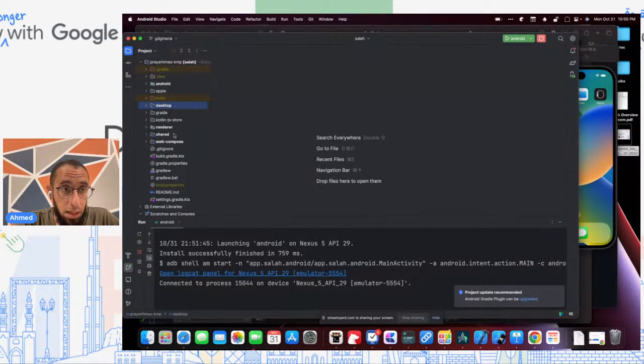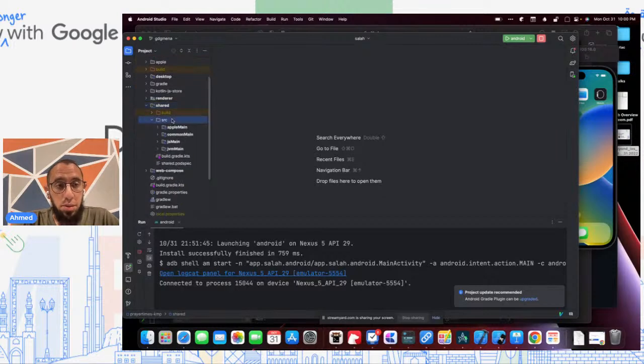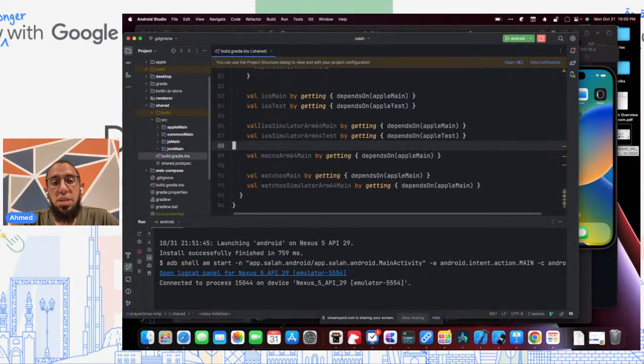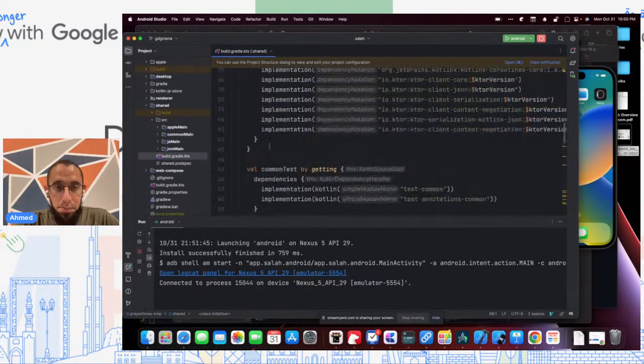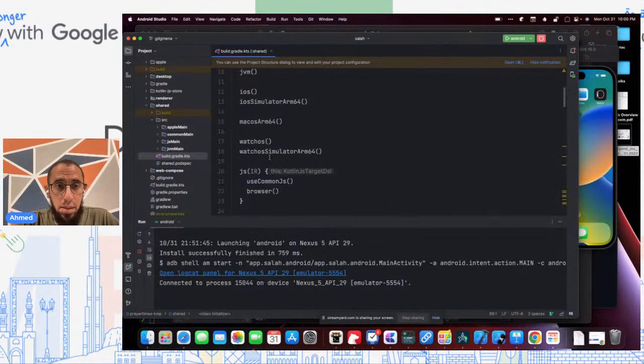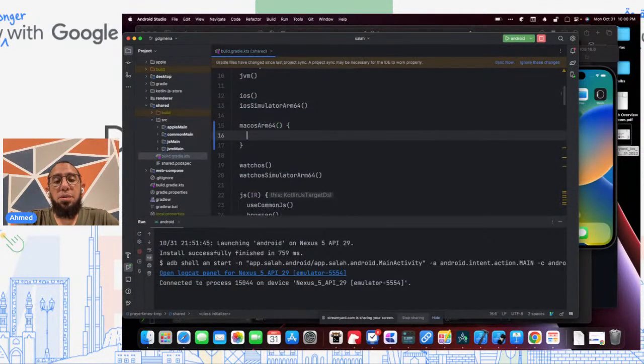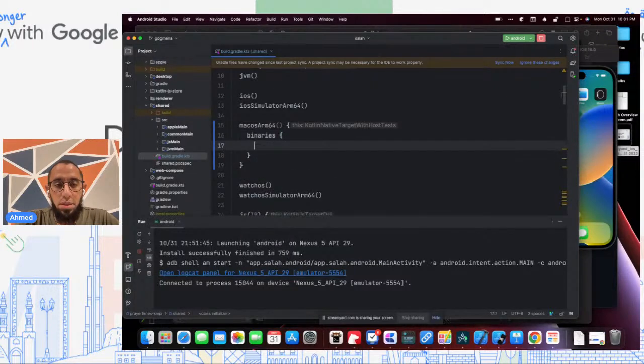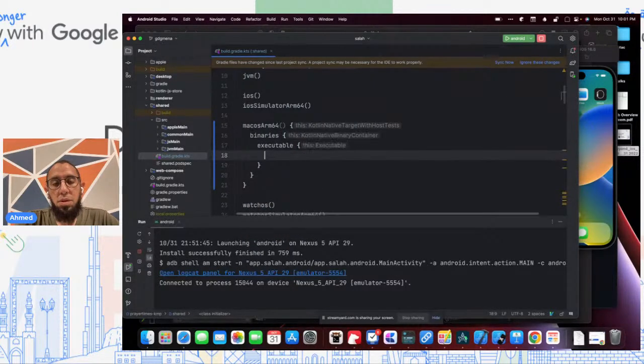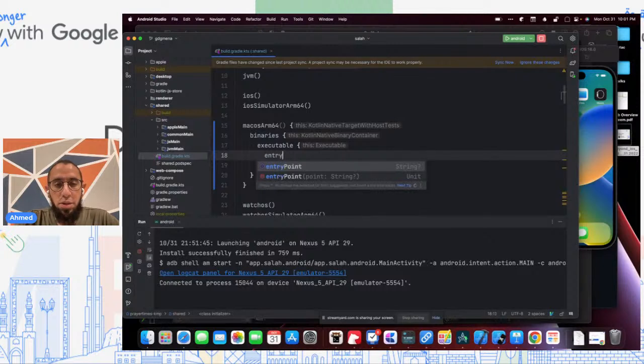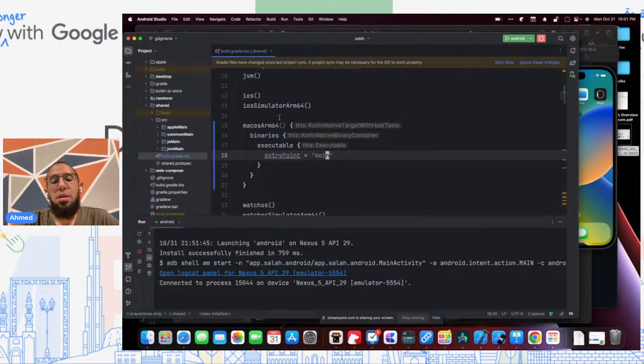So let's go back to our shared module and let's go to our Gradle script here. And under macOS ARM64, we're going to add binaries, and we're going to add an executable, and we're going to say entry point equals main.